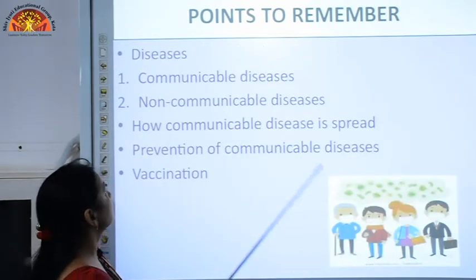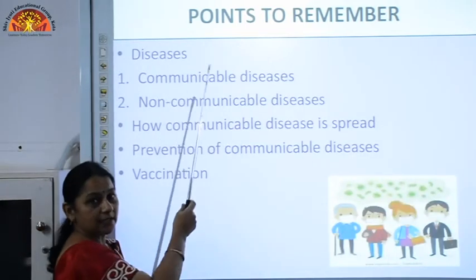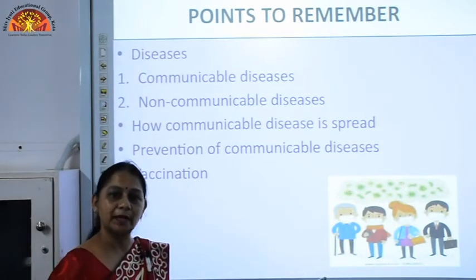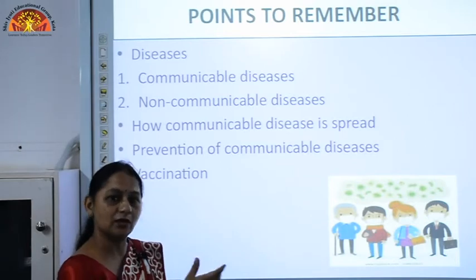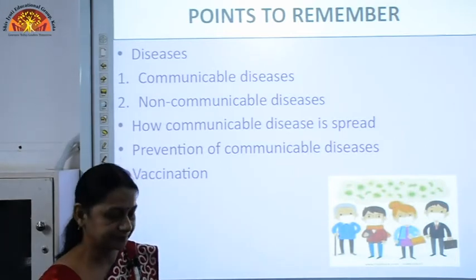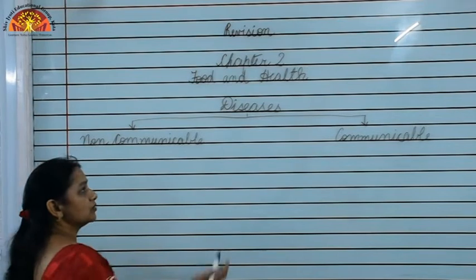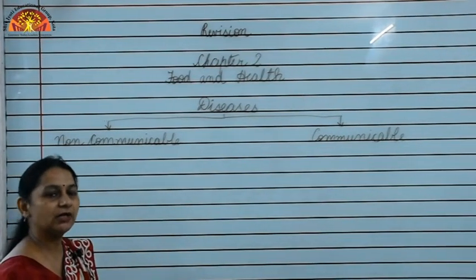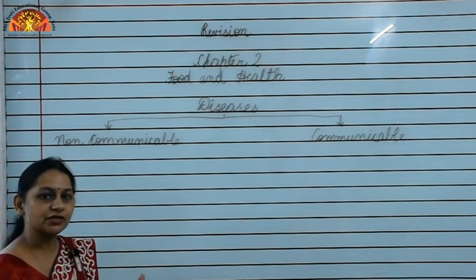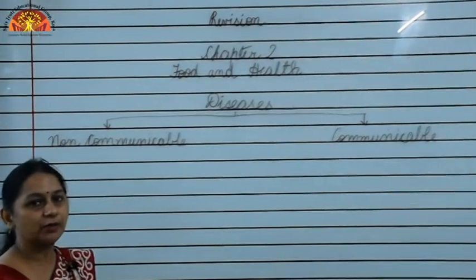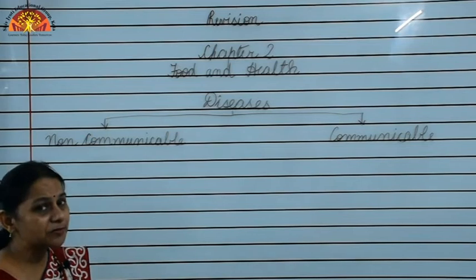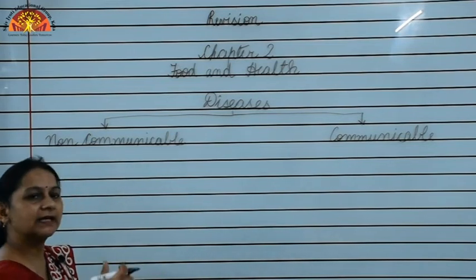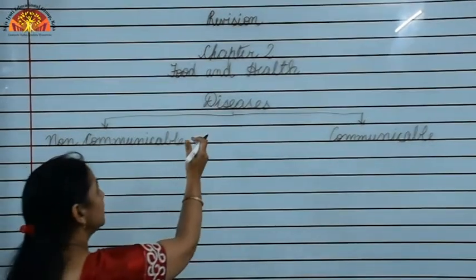The next topic is diseases. Diseases are of two types. I am going to explain these two types of diseases on the board. Now, disease is the abnormal condition of the body in which our body does not function properly. If any part of the body stops functioning or the function is not proper, then we say that the body is undergoing a disease.